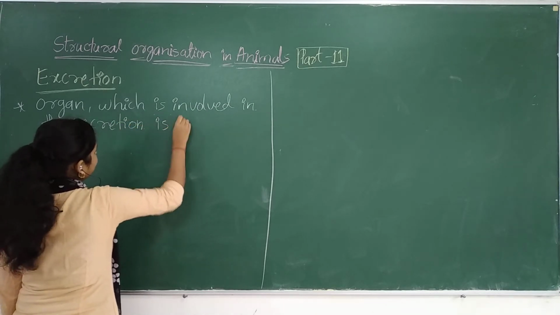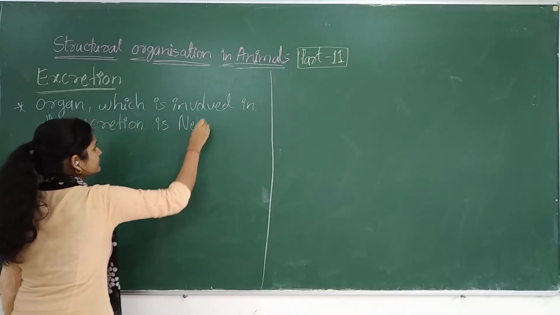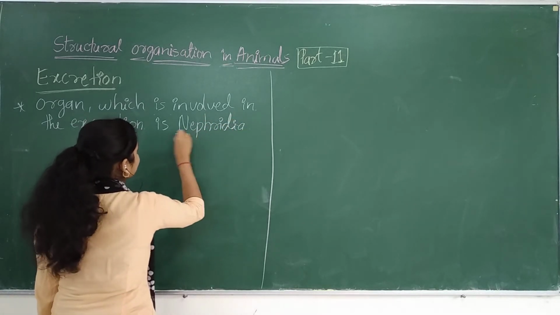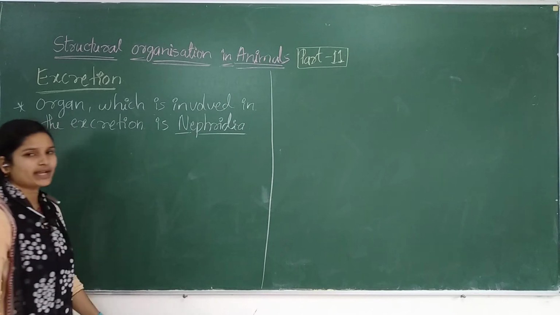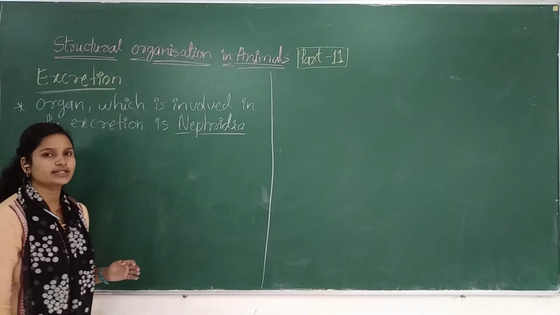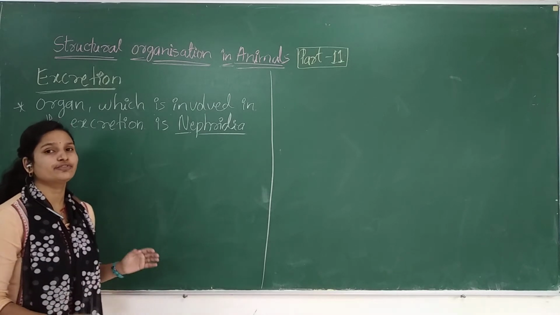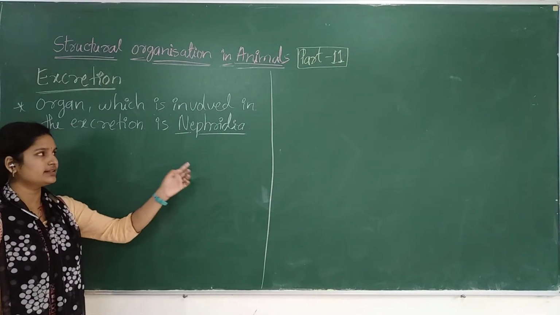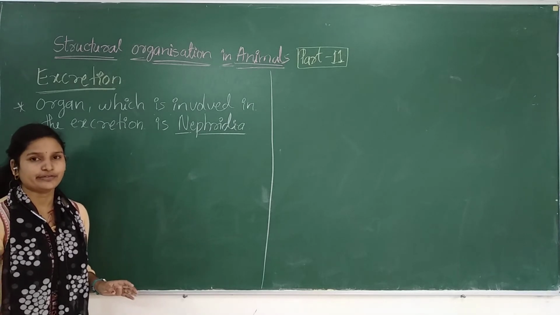This is a highly coiled structure which is located in the body of the earthworm, and it is mainly helpful in the excretion, removal of the waste product, that is nothing but your nephridia.